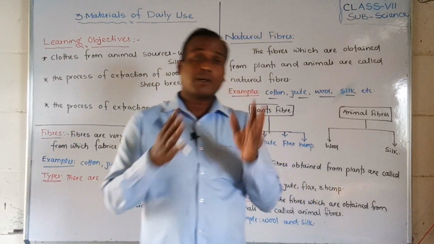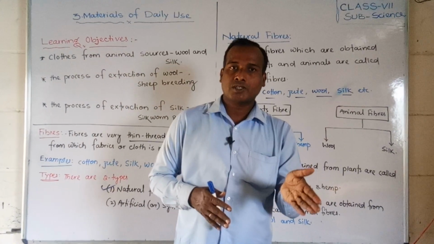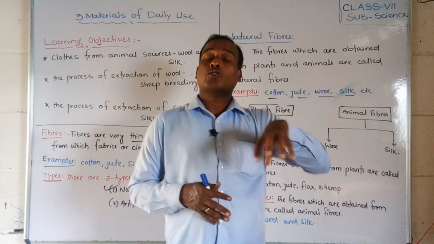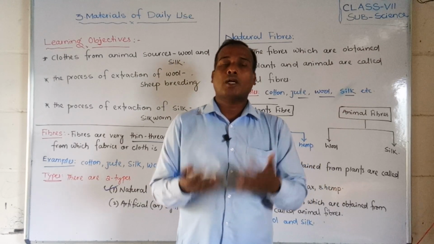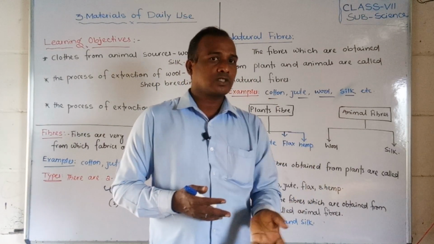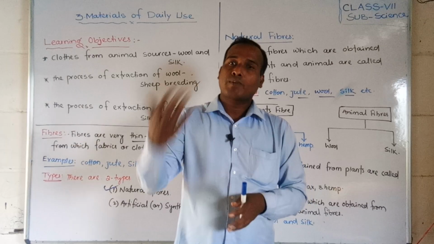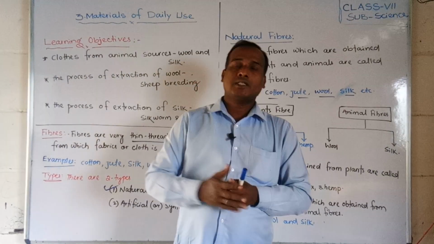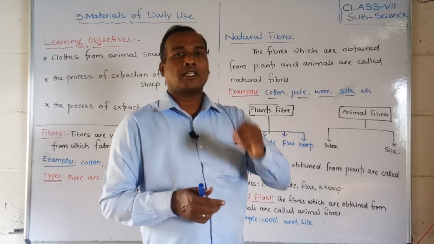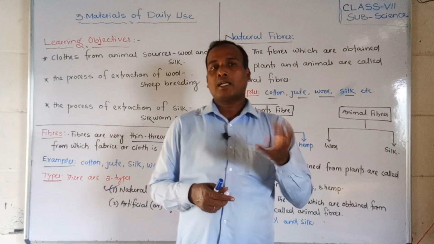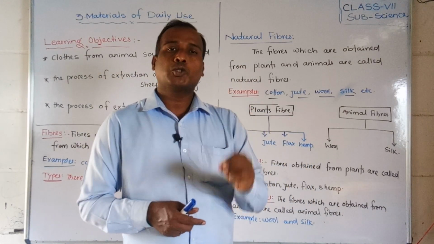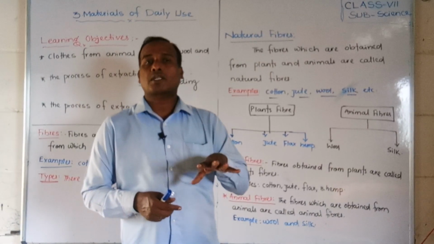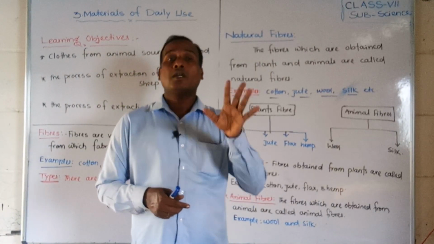Generally these fibers are of two types. One is natural fibers and another is synthetic or artificial fibers. The natural fibers are again of two types: one we get from animals and another from plants. Animal fibers are generally wool and silk, and plant fibers are generally cotton, jute, hemp, flax. These come from plants like the cotton plant.